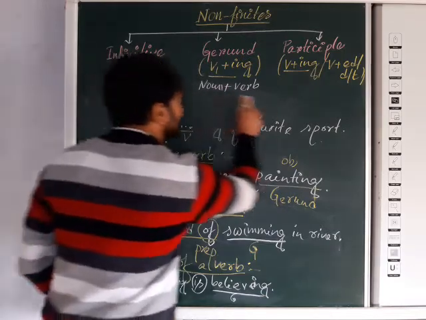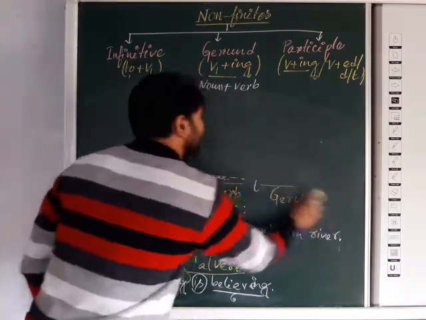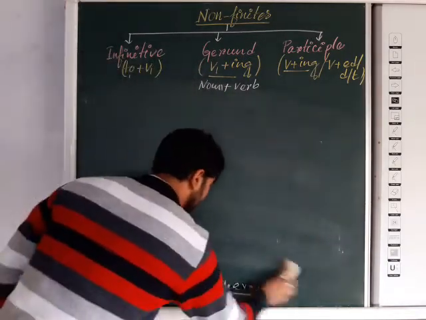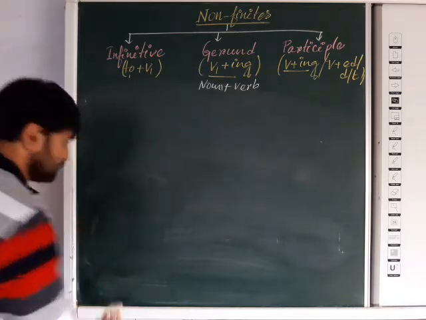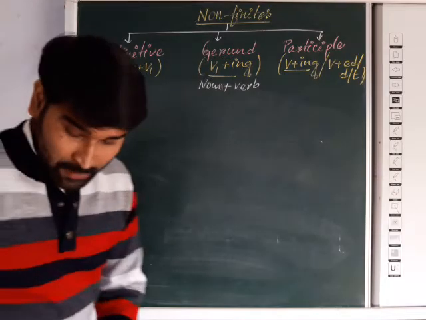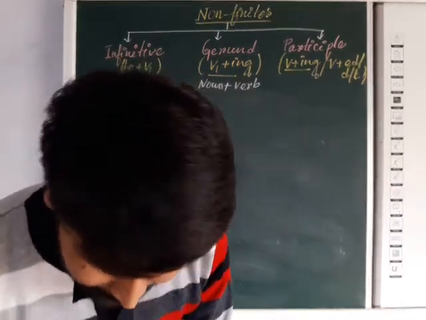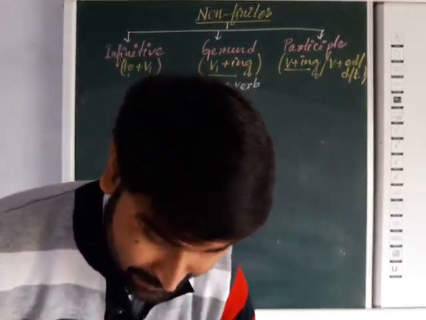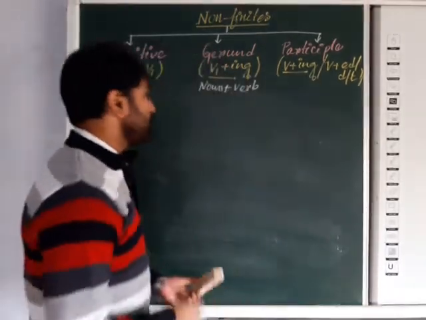Next and last, we are discussing participle. Now dear students, we will discuss participle, and participle is also very important for you.